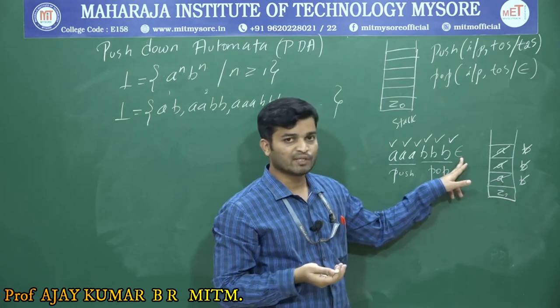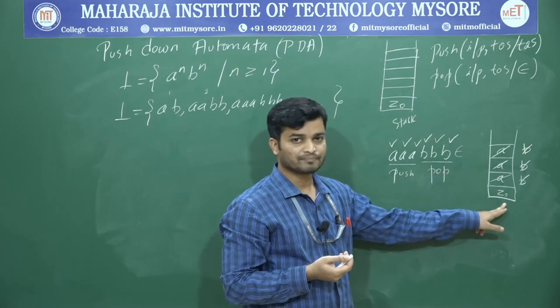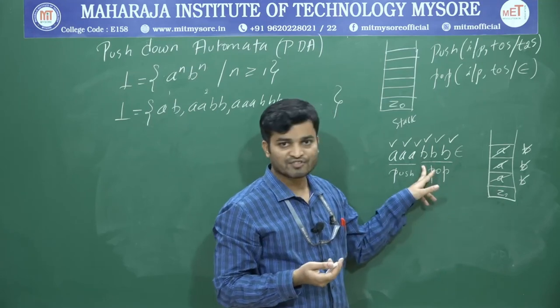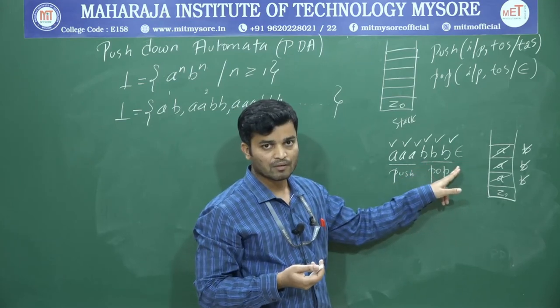Now what is the next input? Input is epsilon, meaning the input is over. And what's the top of the stack? Z0, and you have to accept that one. Why? Because this is a valid string, because we have an equal number of A's and B's.